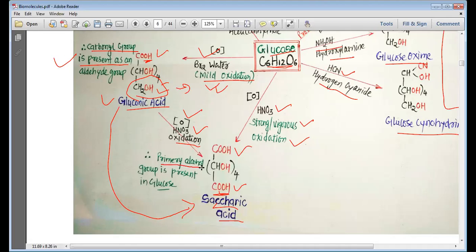And on the basis of that, we can say that a primary alcohol group is present in glucose. Remember that by these two reactions, the reaction of glucose with bromine water gives gluconic acid, which on oxidation gives saccharic acid, and glucose directly gives saccharic acid on strong or vigorous oxidation. We can understand that glucose has a primary alcohol group, the CH2OH group. From this structure we can easily understand that this primary alcohol group is already present on the last carbon of glucose.